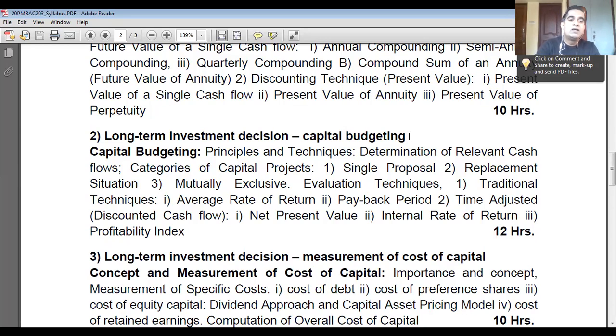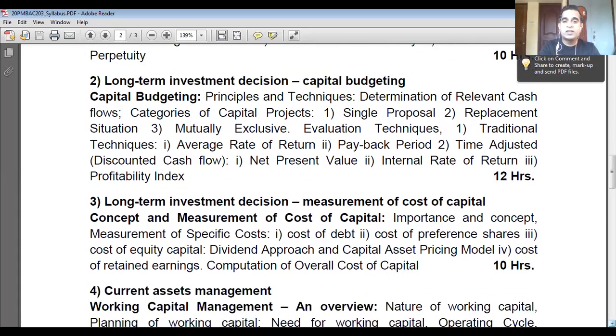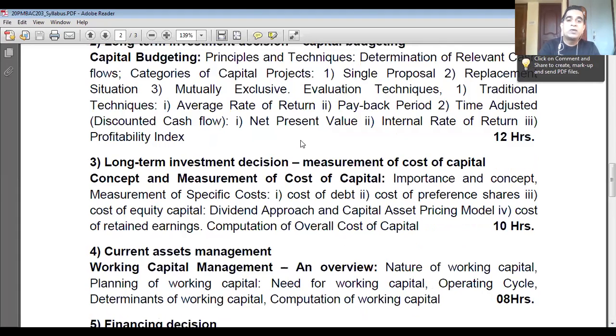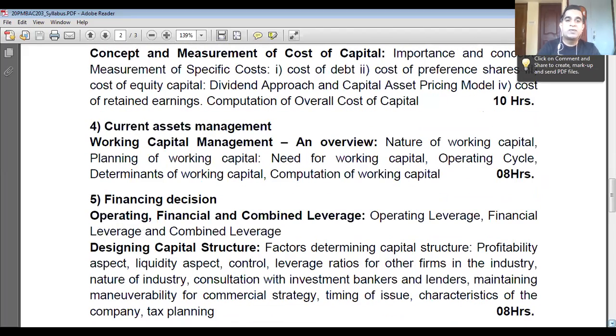You should remember. Then unit 3, long-term investment decision, evaluation of the project proposals. Evaluation of the investment proposals continues with the measurement of cost of capital. We'll see how cost of capital is measured and how it is used as an evaluation criterion in evaluating capital projects or investment decisions. Then unit 4 discusses current assets management. That is basically working capital management. What is it? What are the factors affecting working capital and computation? How to calculate the working capital.